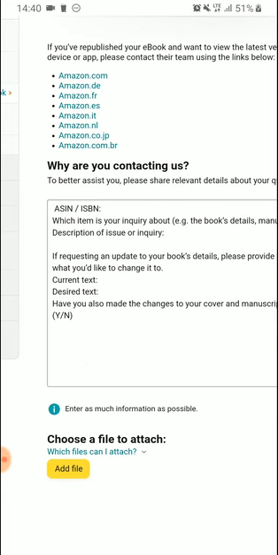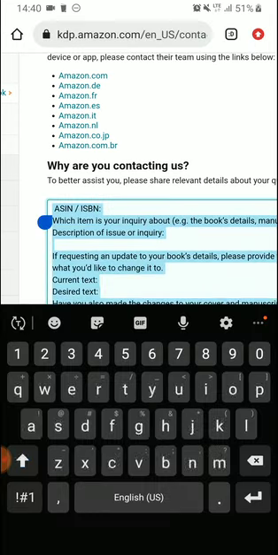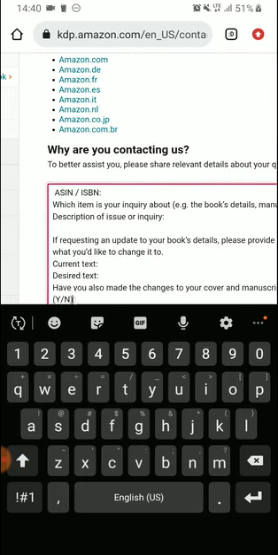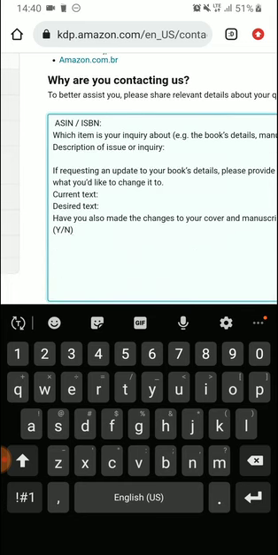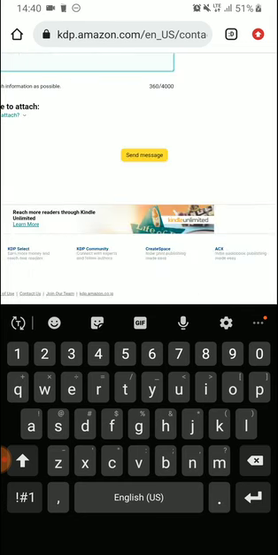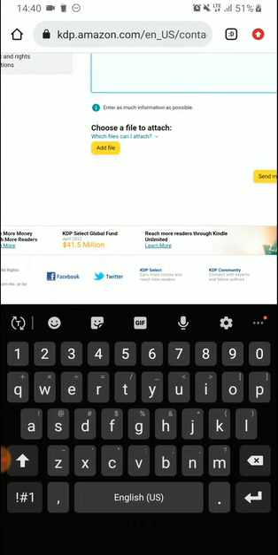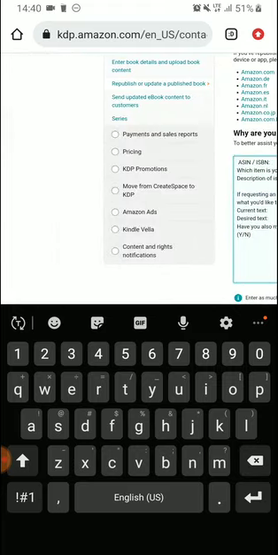Sometimes you can remove this whole thing and write your own fresh mail. But some details from these things are needed, like when complaining, the book has an ASIN number. But if it's a book in review, there is no ASIN number or ISBN. So that's fine. You just write your mail here, and when you're done, click on send message. It will send to them. If your complaint has a picture, a screenshot to make, you can click on add file, add the picture and send. They'll get the mail and they'll respond to you in your email.